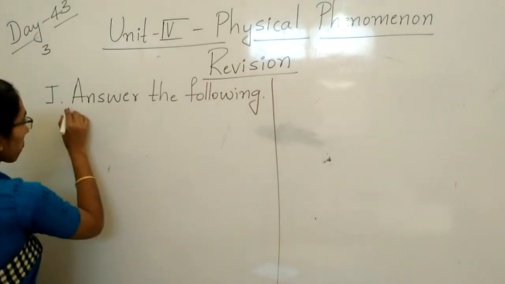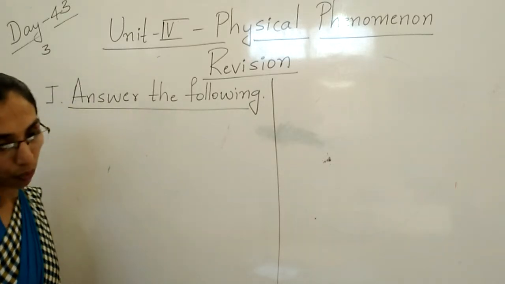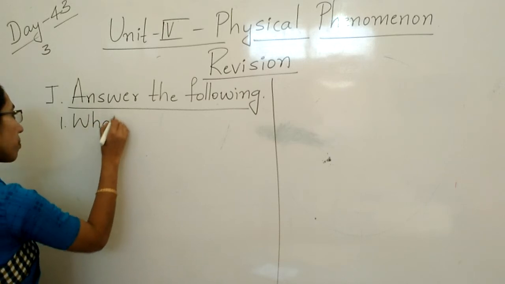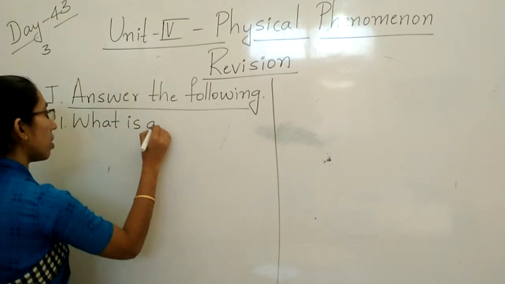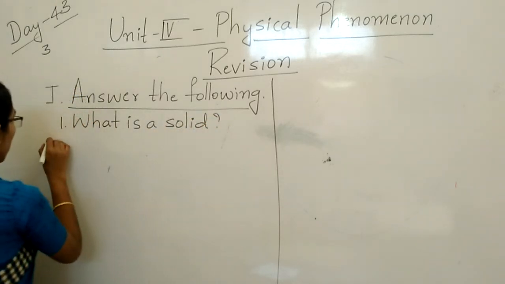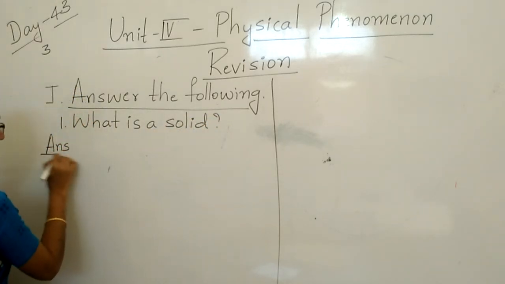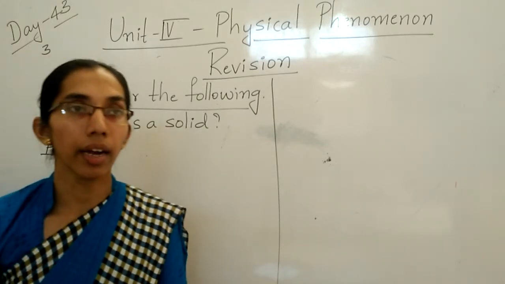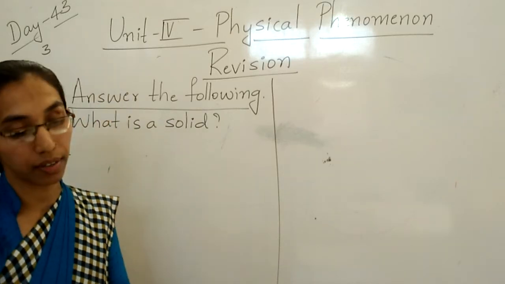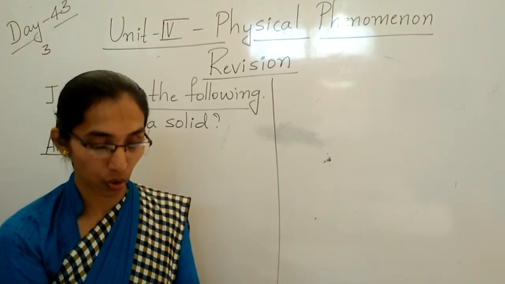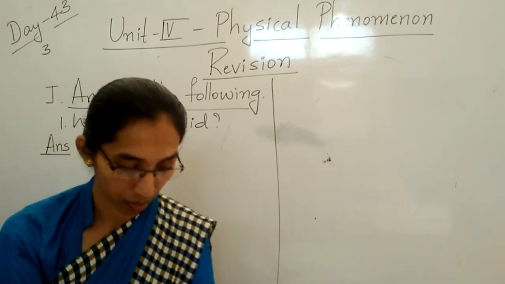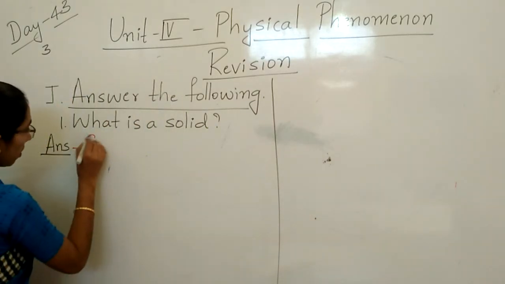First question. What is a solid? What is a solid, children? Solids have definite shape and size. That is called a solid. Okay, children? Write your answer.